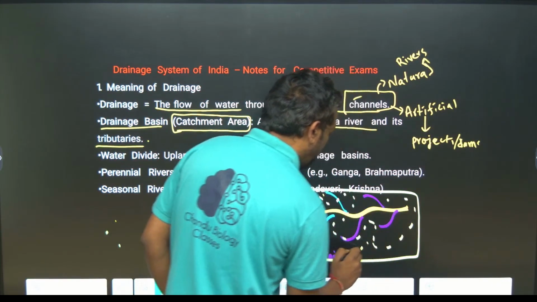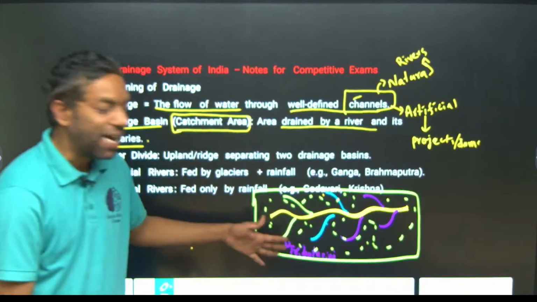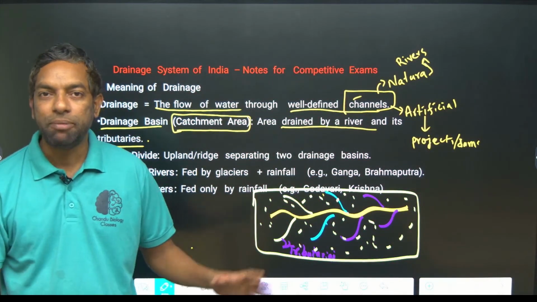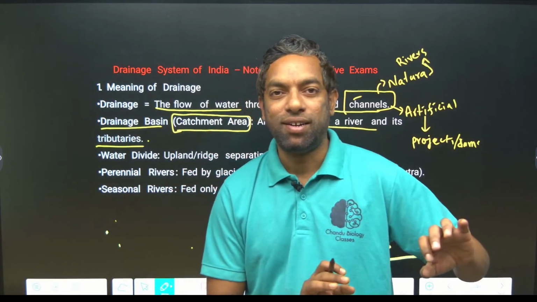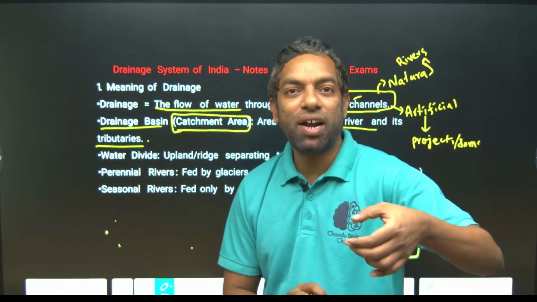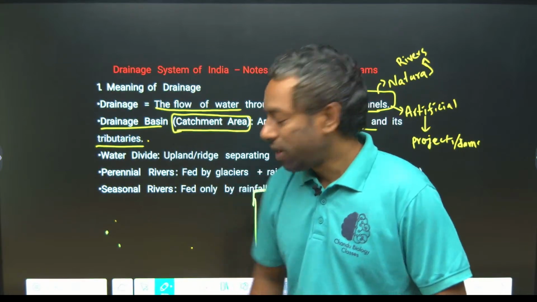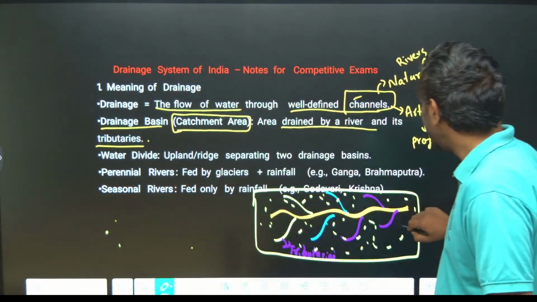It is the area from which all the water of the main river and its tributaries flows.